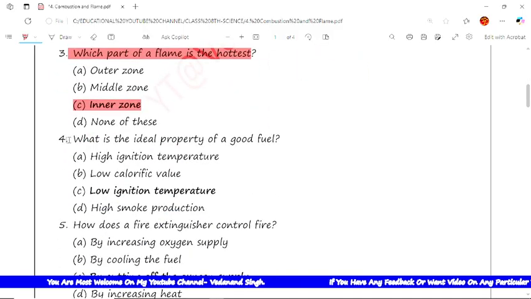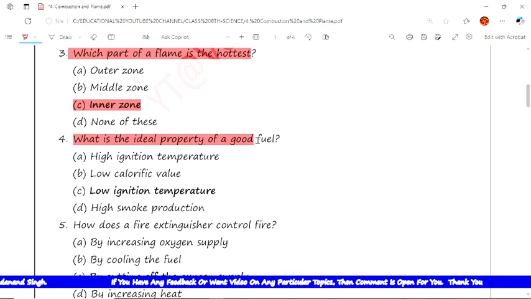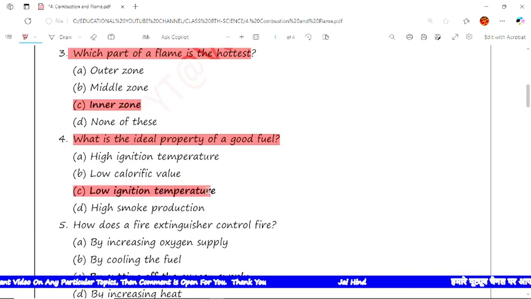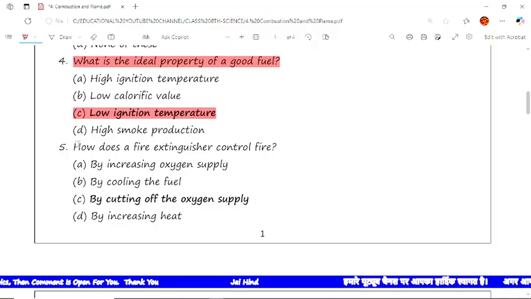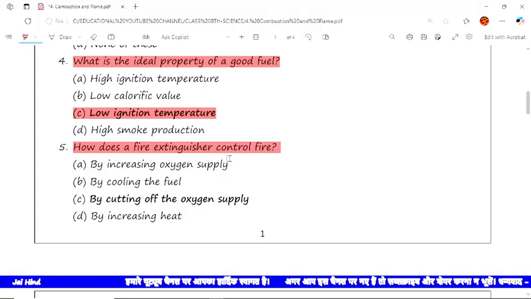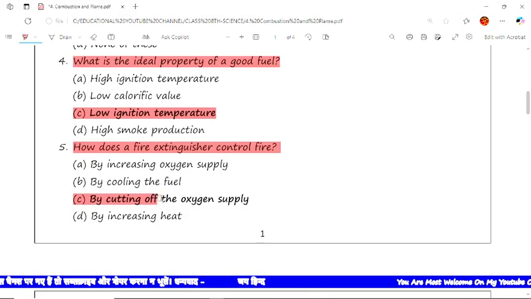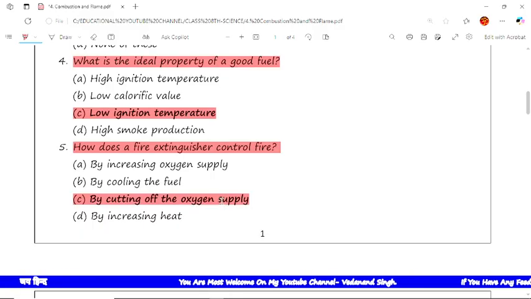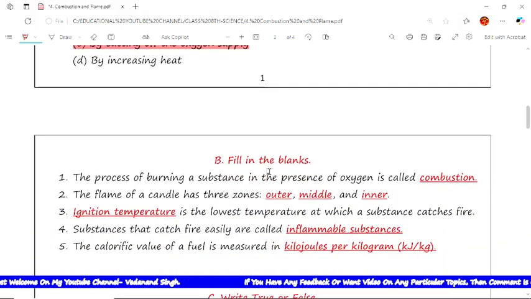Now the next question is, what is the ideal property of a good fuel? The ideal property of a good fuel is low ignition temperature. So C is the correct option. The next is, how does a fire extinguisher control fires? The answer, among the options, is by cutting off the oxygen supply. Generally it cuts off the oxygen supply, that's why the fire extinguisher controls the fires.